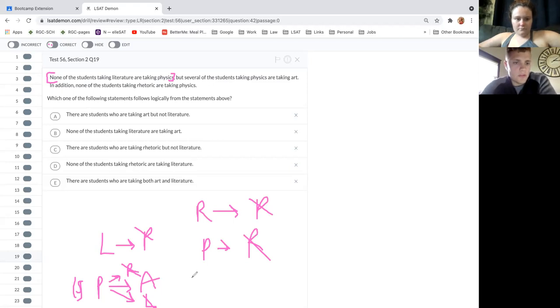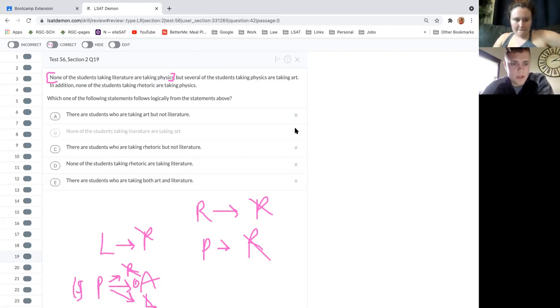Which one of the following statements follows logically from the statements above? There are students who are taking art but not literature. Yeah, I like that one. Because there's at least one student that's taking art, and we know that student for sure is not taking literature. Right? None of the students taking literature are taking art. That doesn't follow. You could have some people taking both. Yep, maybe neither of them are taking physics.